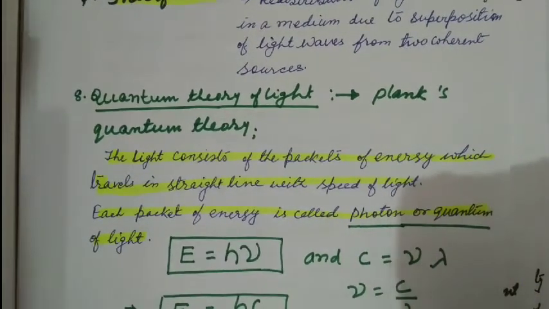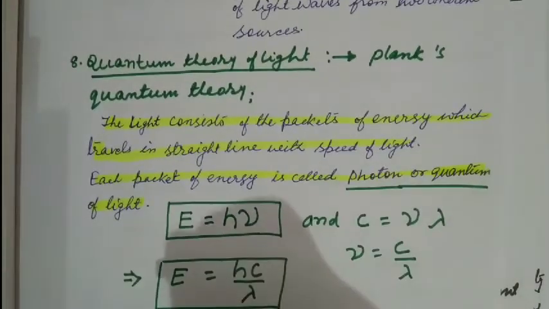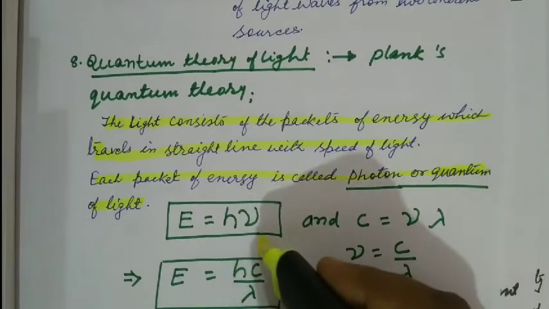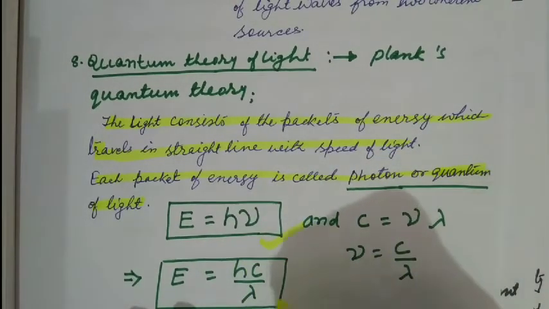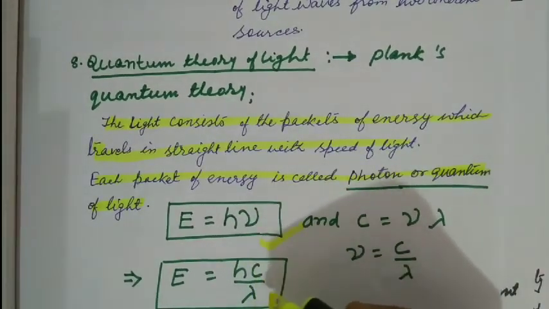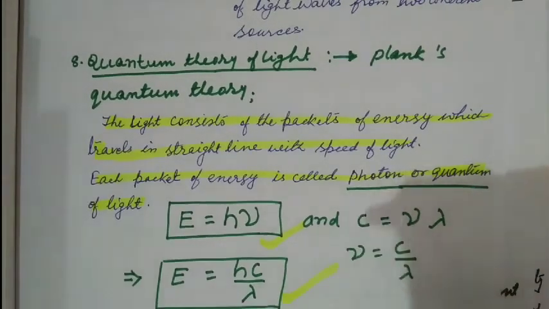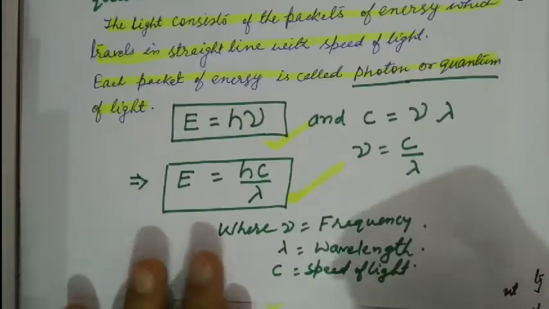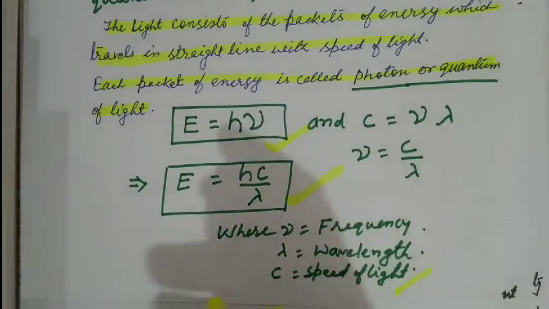So quantum is the packet of energy possessed by light, which it carries when it travels. As we know, the amount of energy is E is equal to h nu, and putting the value of nu as c by lambda, E is equal to hc by lambda. This is the equation of energy possessed by light.